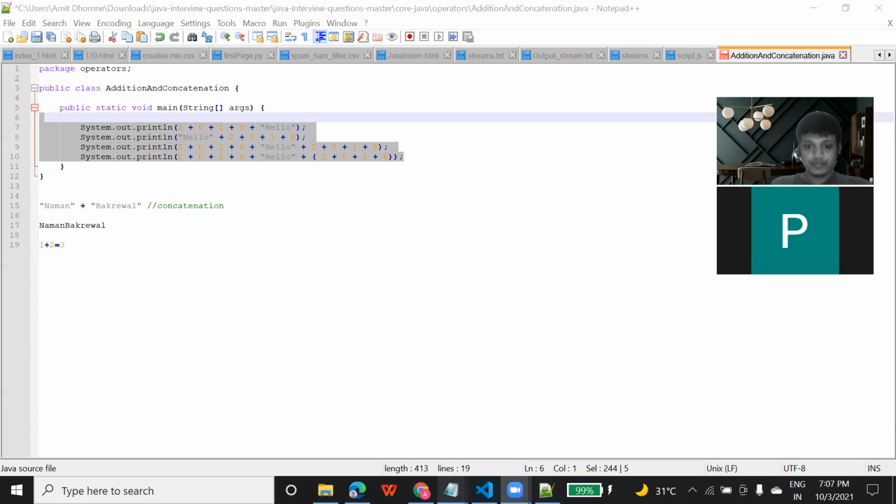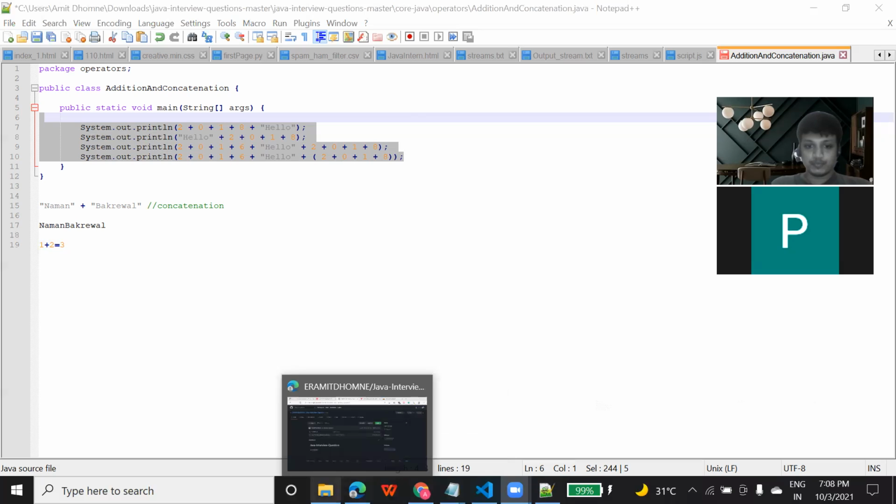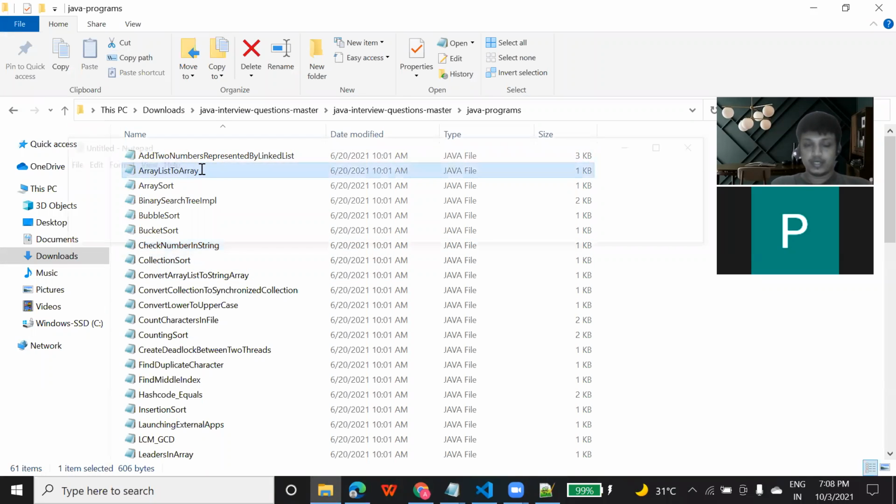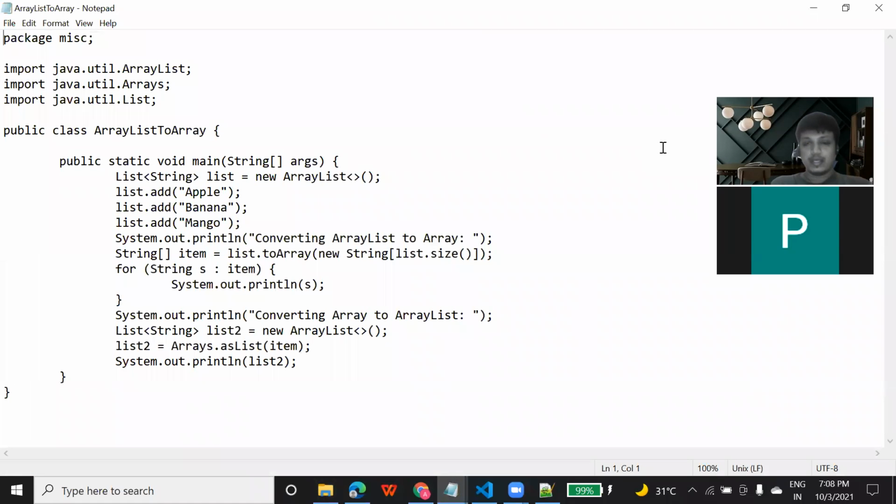Similarly, you can see some other programs, like how to convert an array to a collection. If you remember, I explained collection also, right? I explained that collection is a new framework added in Java, and why it was added: because in an array it was difficult to do deletion of an element and insertion of an element, but in a collection it can be very easy.